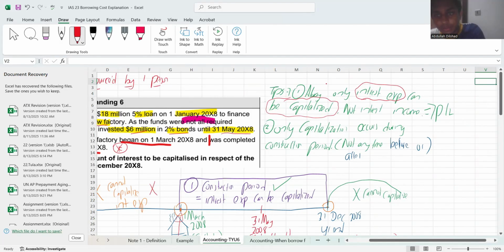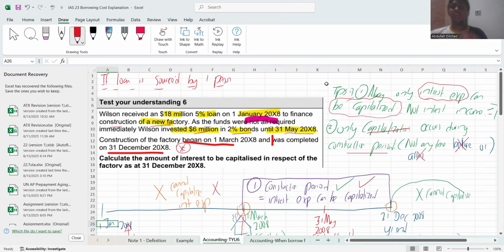Number 2: capitalization occurs only during the construction period, not anytime before or after. Only during this time can you capitalize your interest expense, if the loan is taken to construct a new building or a factory. Now coming into the final part. Do you all remember?